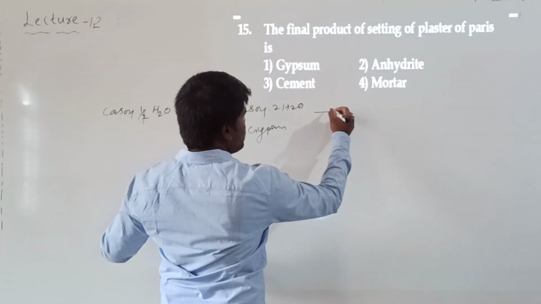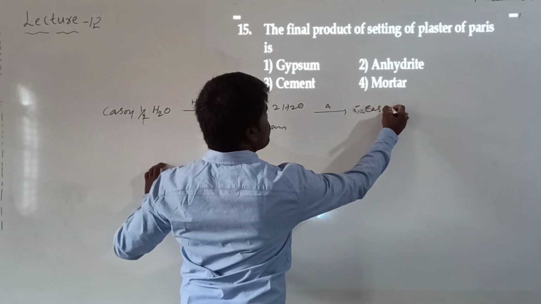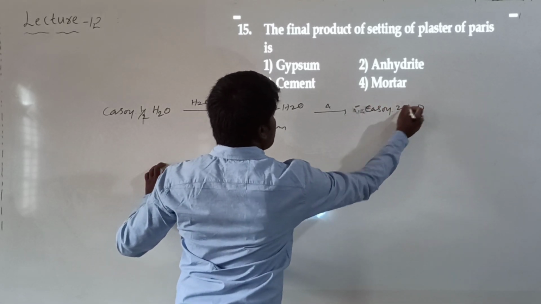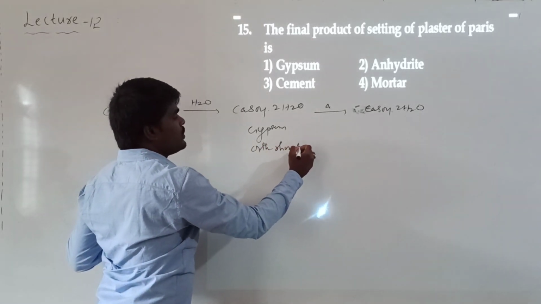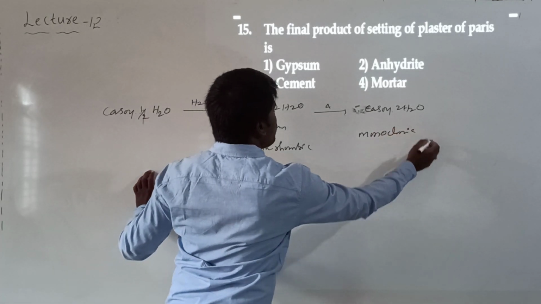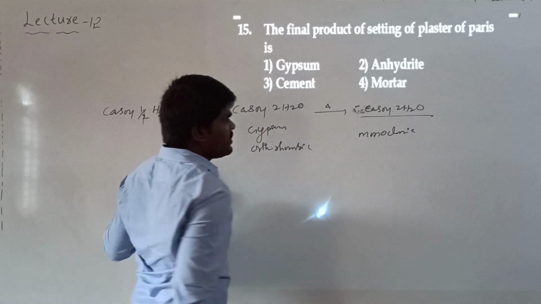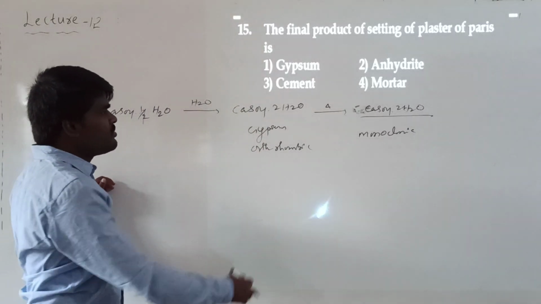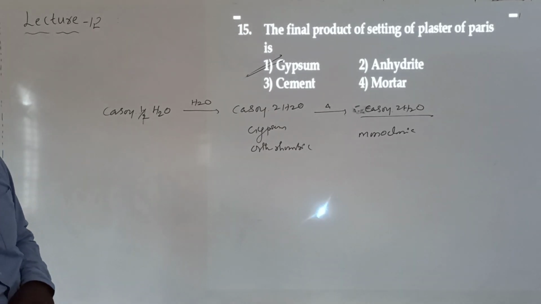When you heat it, it will be converted back. CaSO4·2H2O is orthorhombic, and the other form is monoclinic. So finally, what it gets converted into on setting is gypsum. CaSO4·2H2O is generally called gypsum. So plaster of Paris on setting converts into gypsum.